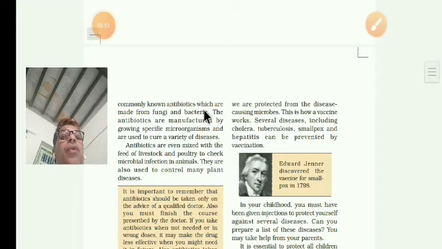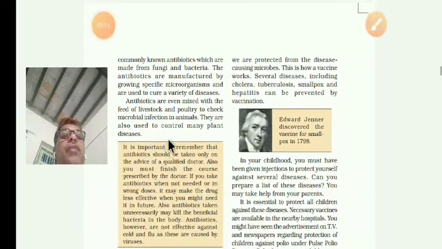The antibiotics are manufactured by growing specific microorganisms. Not all microorganisms, only some special microorganisms are used to cure a variety of diseases. Antibiotics are even mixed with the feed of livestock and poultry. Livestock means farm animals or domestic animals like cows.